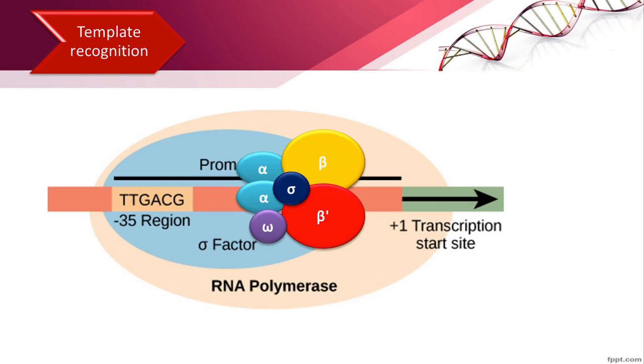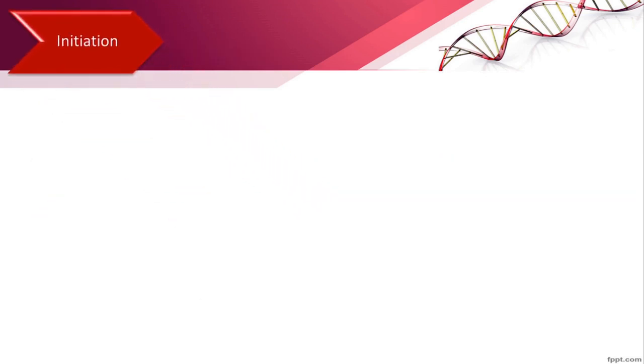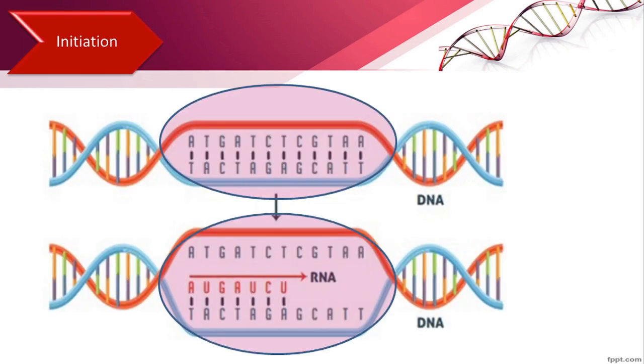The component of RNA polymerase that helps in template recognition is the sigma factor. Without sigma factor, the core enzyme cannot bind to the promoter because it cannot distinguish between the promoter sequence and other sequences of DNA. The second step in transcription is initiation. The binding of RNA polymerase to the promoter unwinds and separates the coiled DNA strands. This makes the template strand of DNA available for base pairing with ribonucleotides.